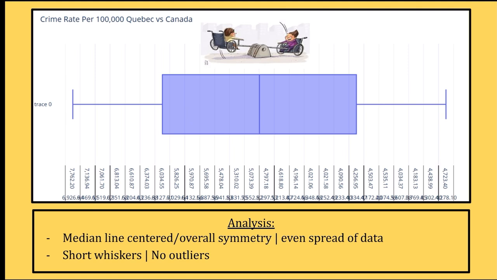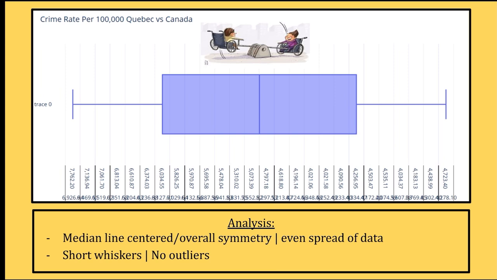So our box and whisker plot, as we can see, is pretty standard. It has 4 equal quadrants. Each whisker is roughly around half the size of the box. We can see from the overall symmetry and the median line being directly in the center, equidistant from both whiskers, that there is a very even spread of data.